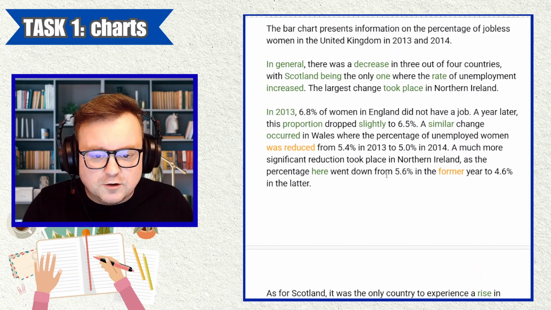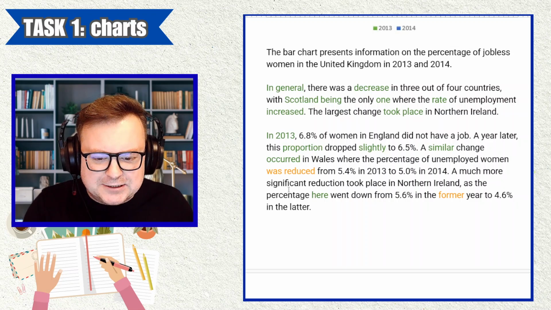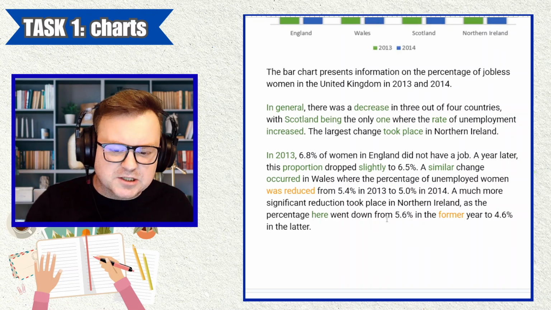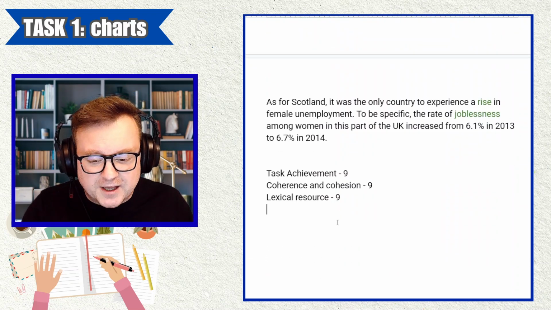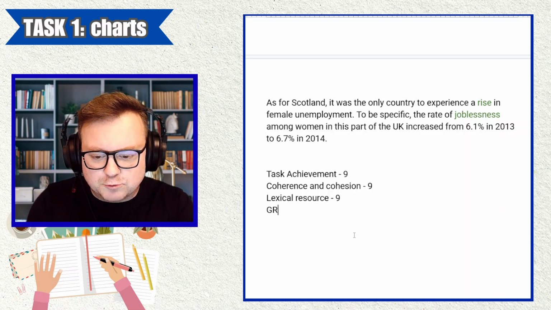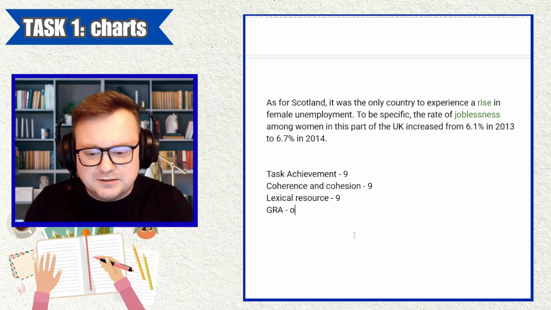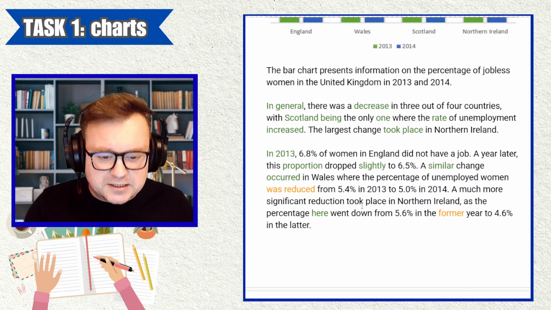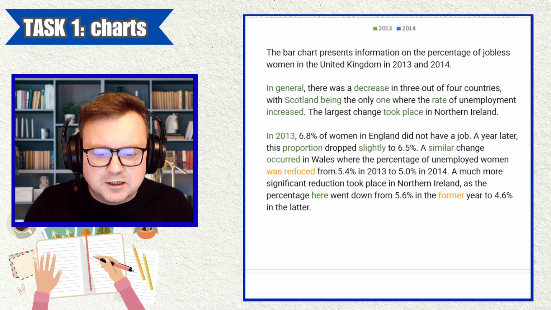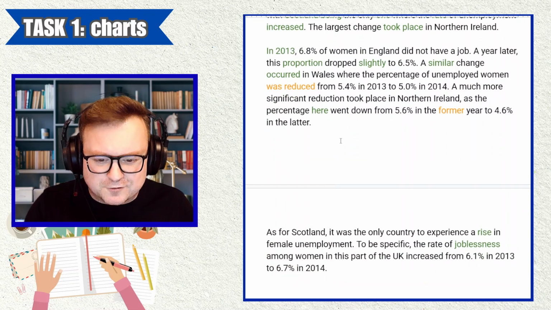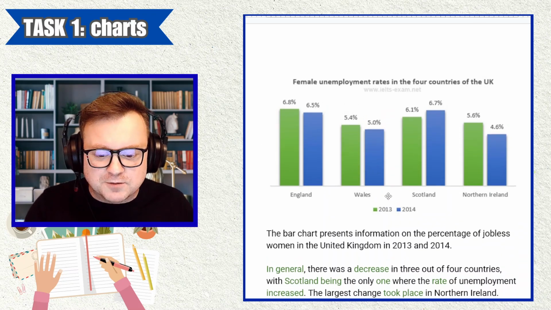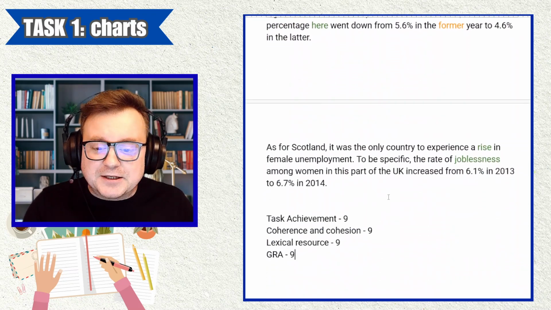I think all of that language that we need to talk about changes like rising and things going up and things going down, the candidate demonstrates full flexibility with this. And grammatical range and accuracy, for me, it is a 9. There isn't anything absolutely spectacular in there, but all of that grammar is exactly what we would expect to see in an informative piece of writing that just tries to explain a picture. So for me, this is a band 9 piece of writing.